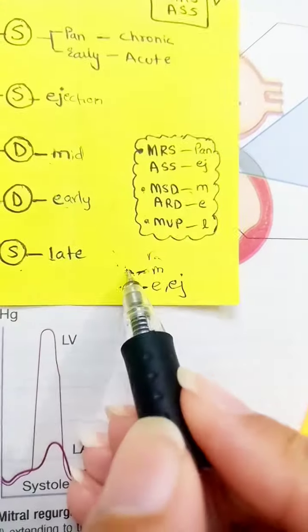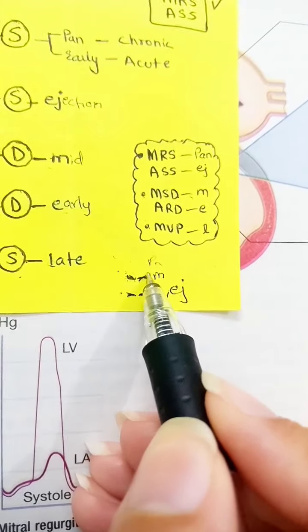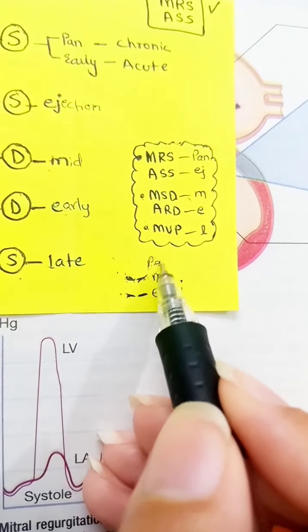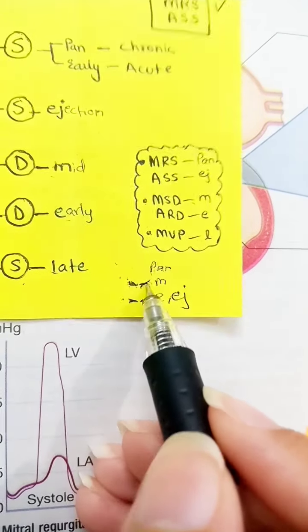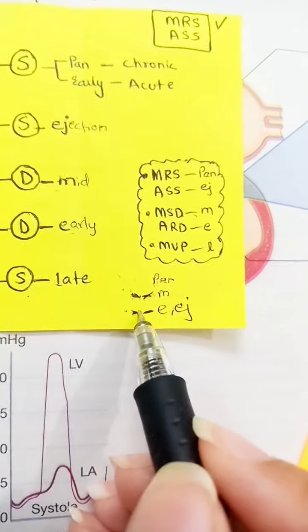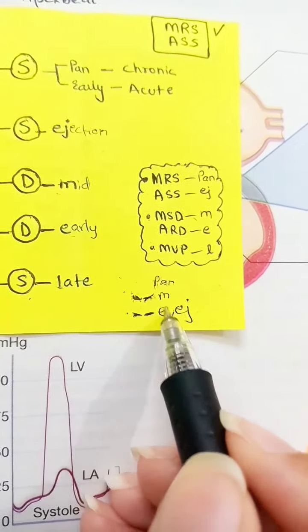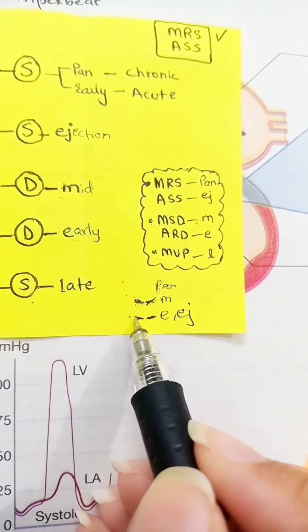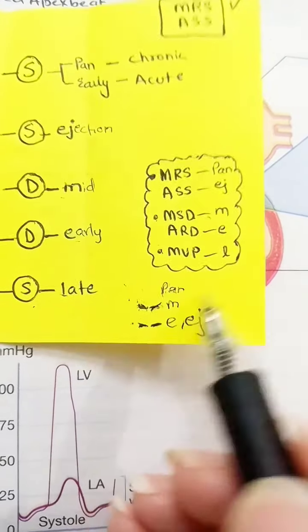If, say, this is a mitral valve, and if it is regurgitating, it is going to be pansystolic, P. And if it is stenotic, it is mid diastolic, M. Then, for example, this is the aortic valve. And if it is regurgitating, this is E, it means early diastolic. And if it is stenotic, this is going to be ejection murmur.